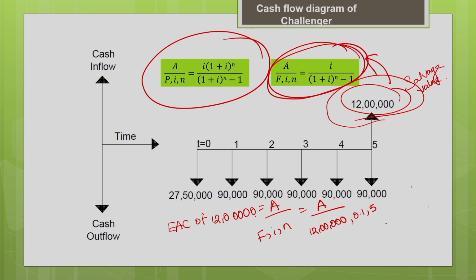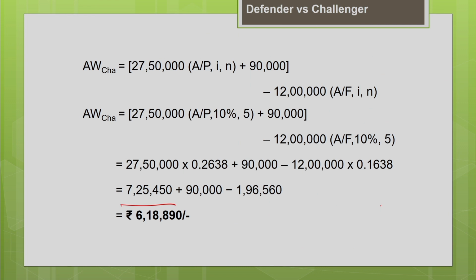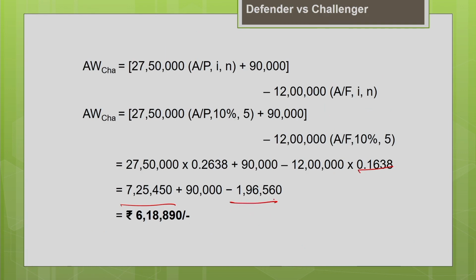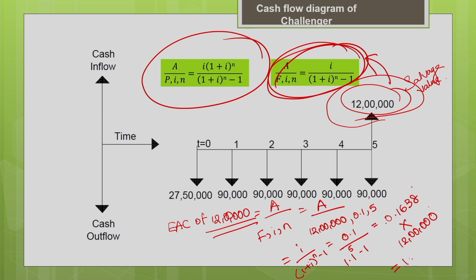So you are going to use the sinking fund factor, I divided by (1 plus I)^n minus 1. I is 0.1, divided by 1.1^5 minus 1. This gives me the answer as 0.1638. Multiply this by 12 lakh. You will get the equivalent annual cost as 1,96,560. So this is the equivalent annual cost of your salvage value, 12 lakh.